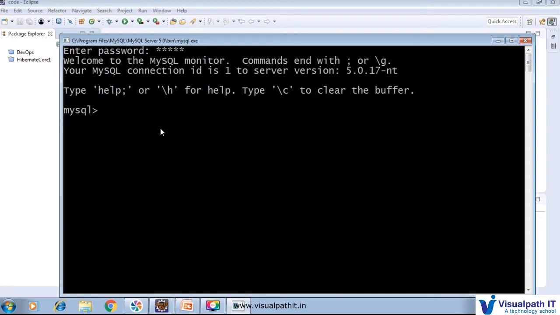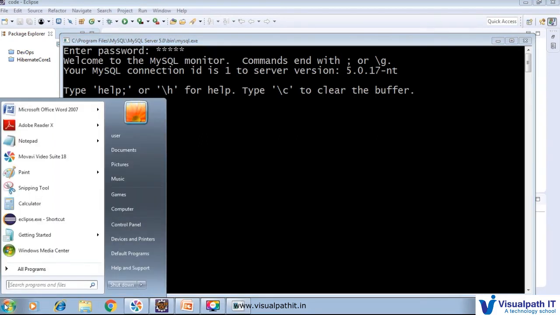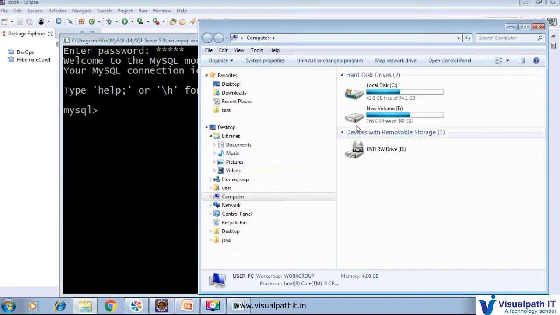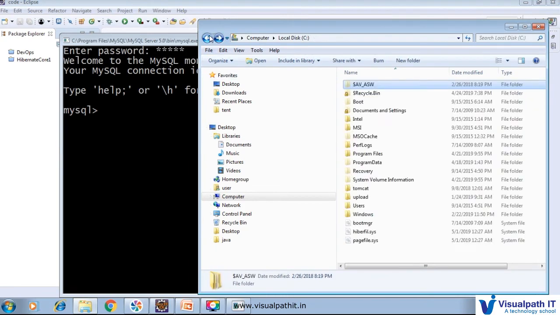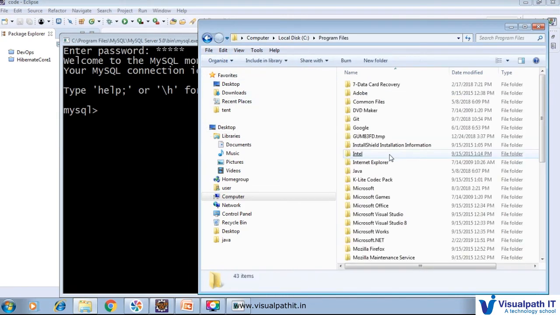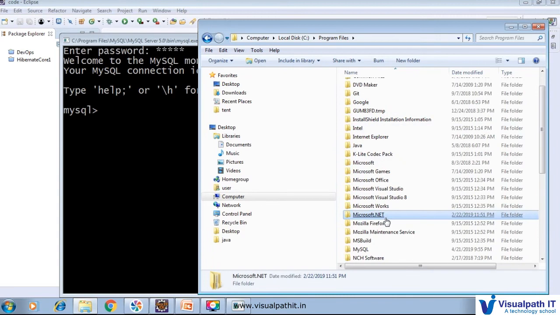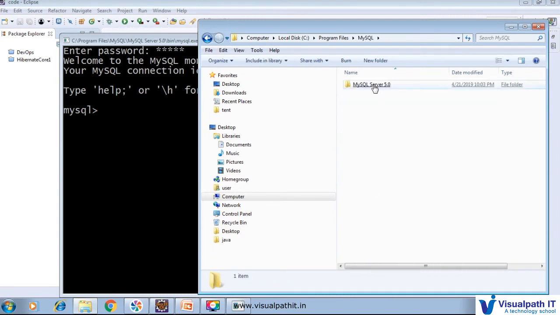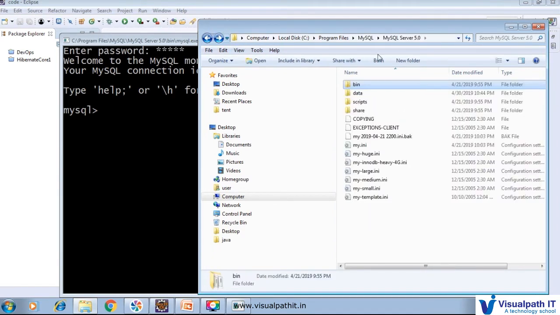Yeah, so once you download that MySQL and the download is complete, just install it, and after the installation you will see this kind of thing here, like my program. Here you will get this MySQL.